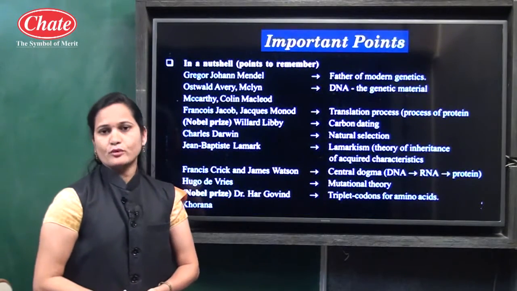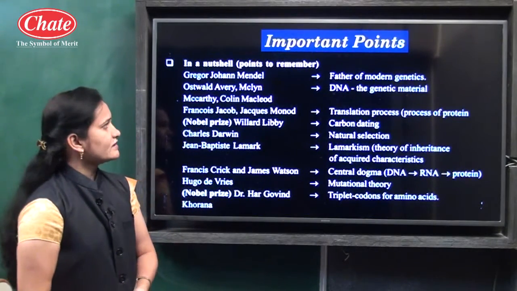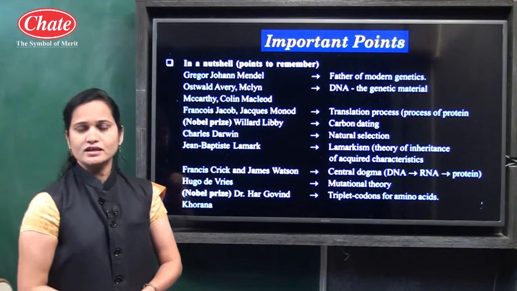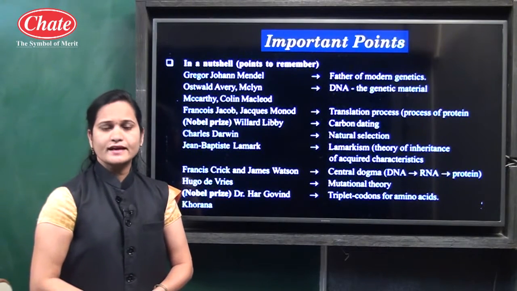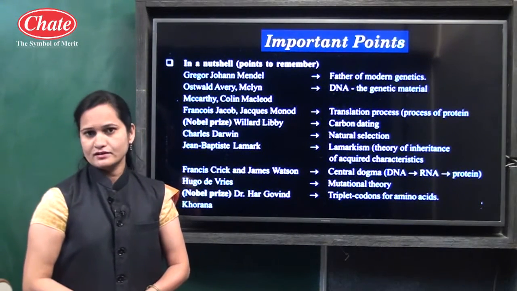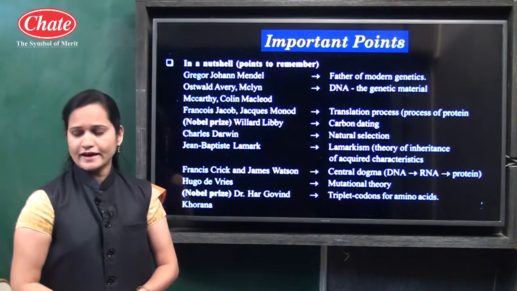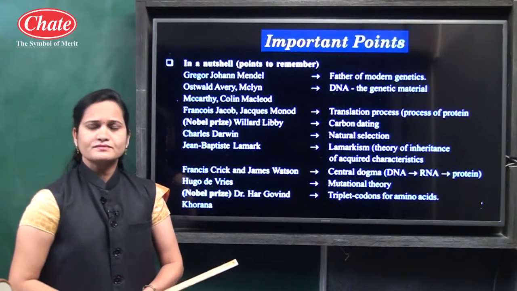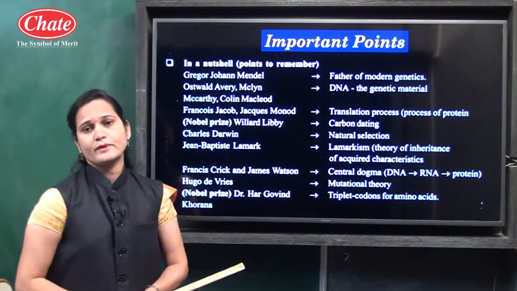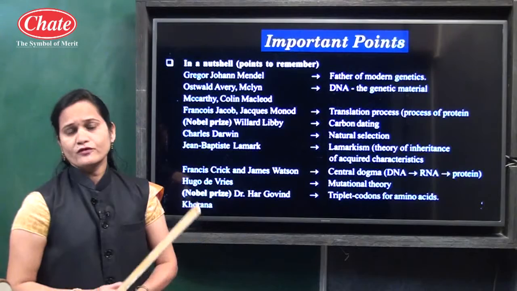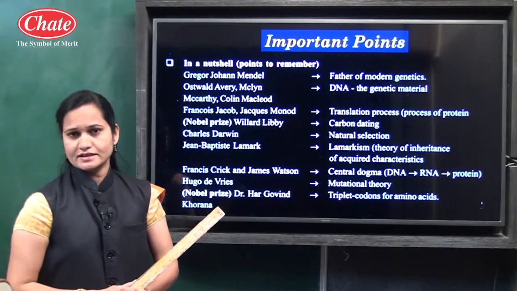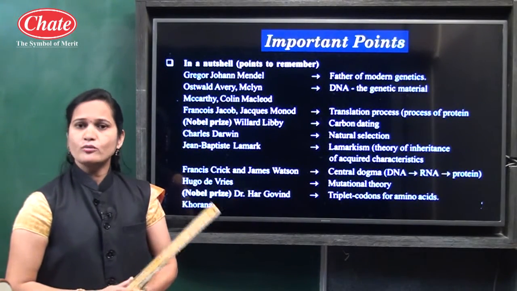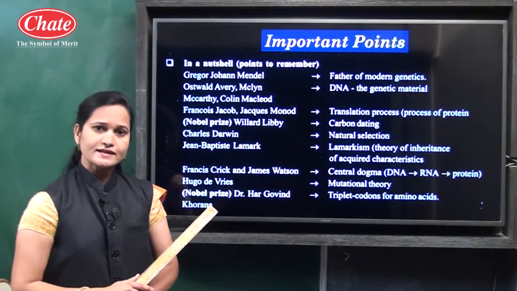In important points, we will see the information related to the scientists. But before that, I want to discuss heredity. Now what is the meaning of heredity? Heredity means the transfer of biological characters from one generation to another generation via genes. Now which biological characters are there?